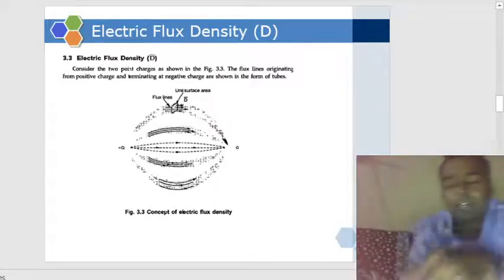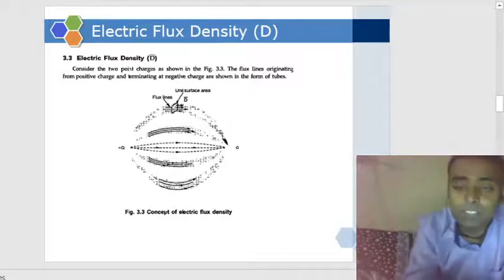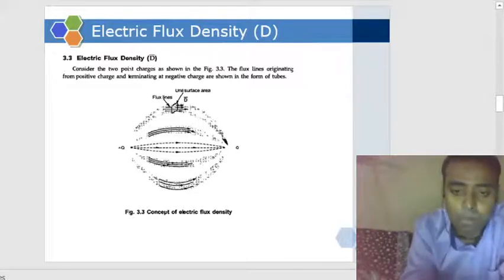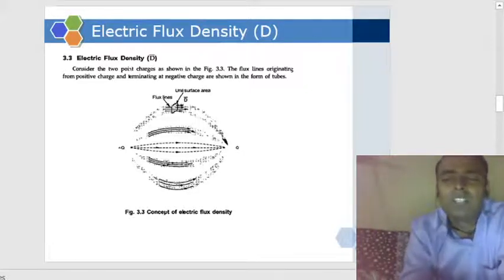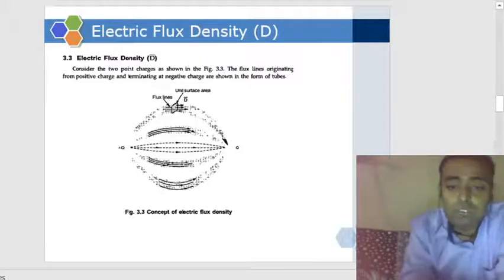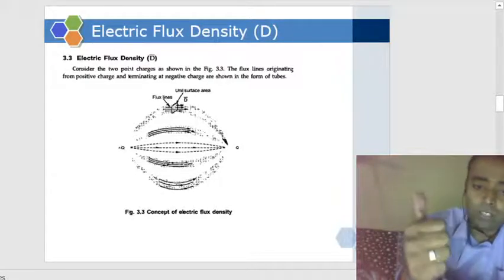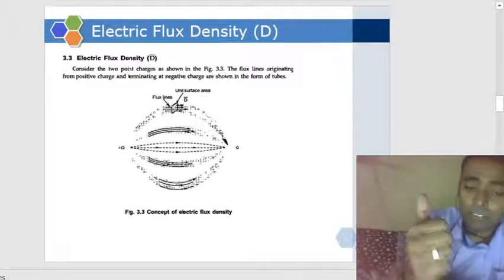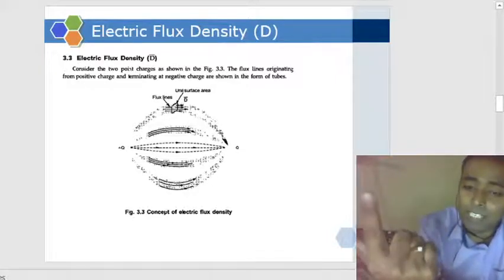If you want, you can write it down. The properties of flux are generally asked in your mid-sem and sometimes in your finals also. Property number one: electric flux starts from a positive charge and terminates at a negative charge.